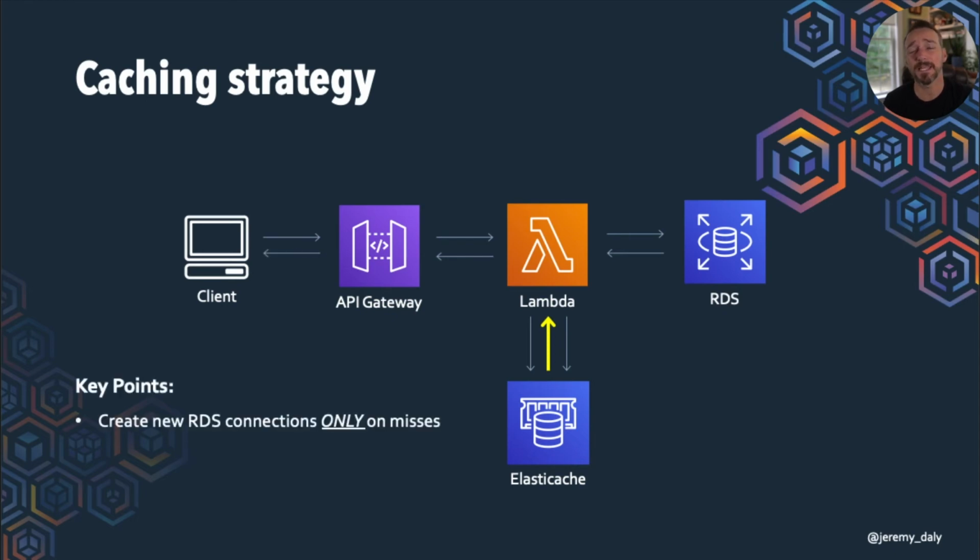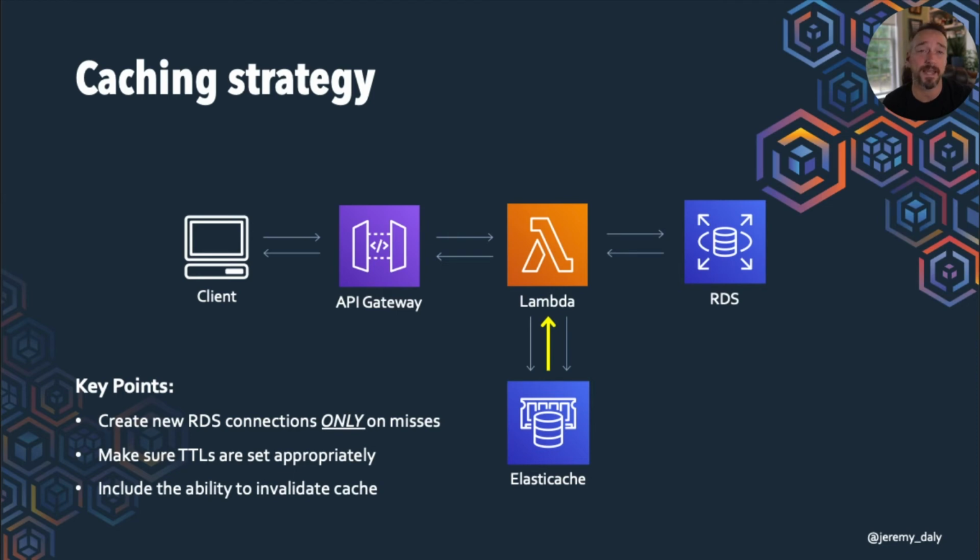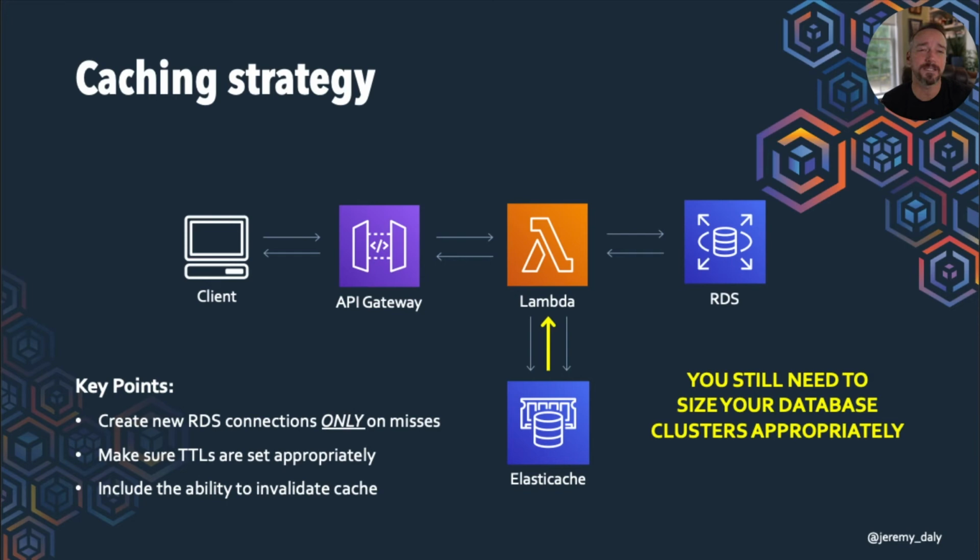So a couple of key points here: we want to create an RDS connection only on misses, because we are going to tie up connections to the database unless we're using something like RDS Proxy that just recently went GA. We've got to make sure that our TTLs are set appropriately so that our data doesn't get stale. We want the ability that when we write to that database, we have something that clears that cache for us. And again, you still have to size your database cluster appropriately.